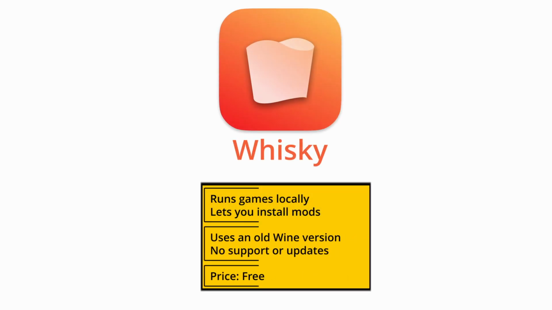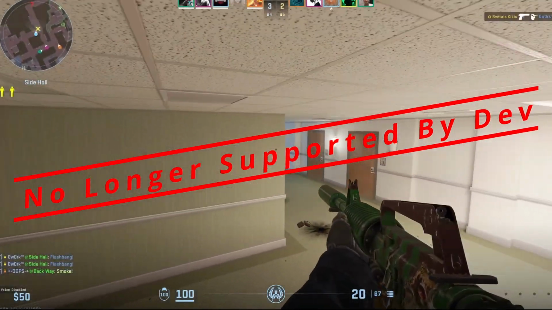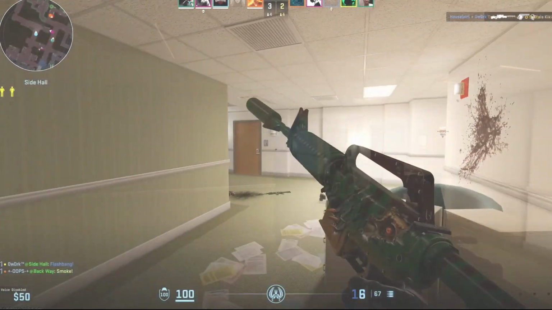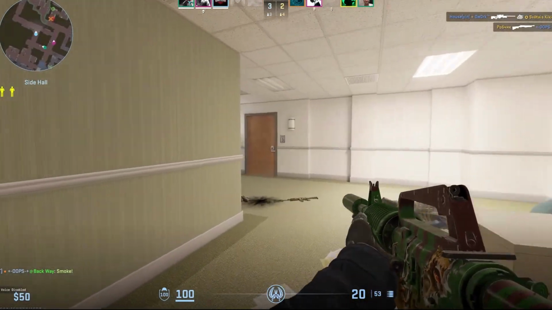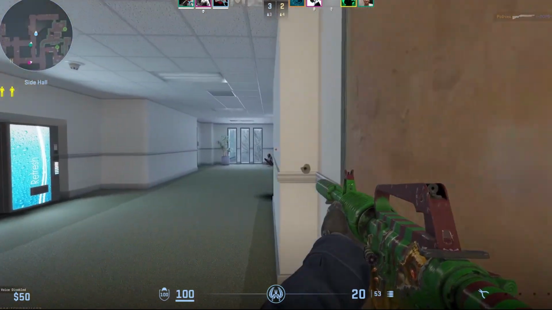Whisky is Crossover's free but jankier cousin. It technically works on the same principle as Crossover, but it's no longer supported by its dev and it's prone to encountering even more bugs and errors. Honestly, its sole draw is its $0 price tag, but everything else about it is just worse. You can give it a try if you want, but be warned that the hassle to get it to work with Counter-Strike 2 may not be worth the money you saved.